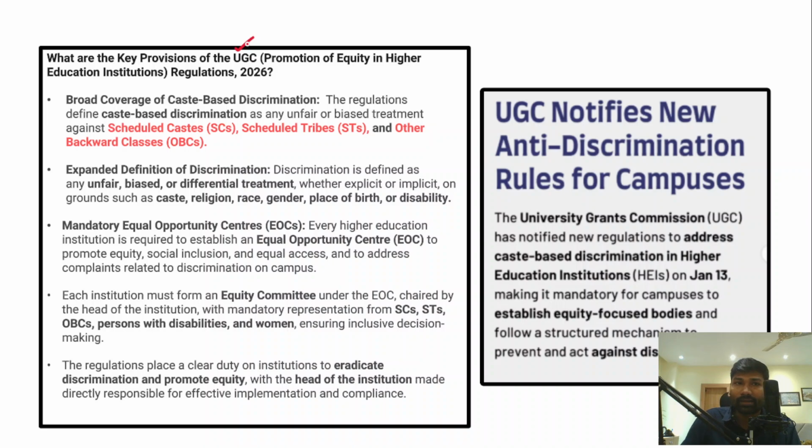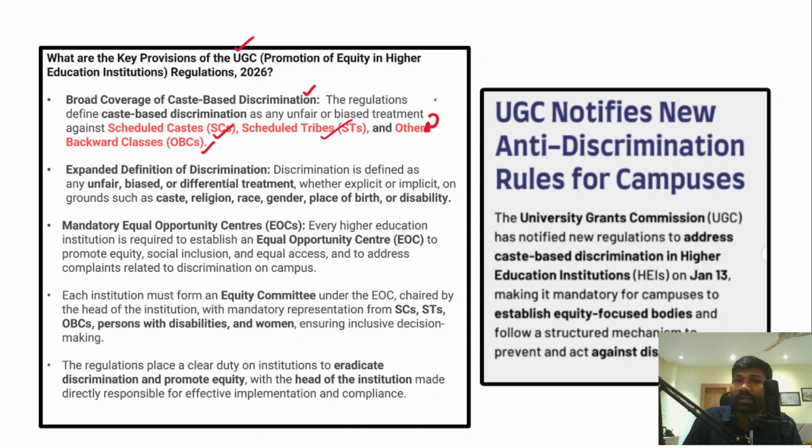Understand that it covers broad caste-based discrimination, particularly against students who belong to scheduled castes, scheduled tribes, and other backward classes. Any caste-based discrimination or any unfair or biased treatment against the backward classes will be treated severely and strictly.